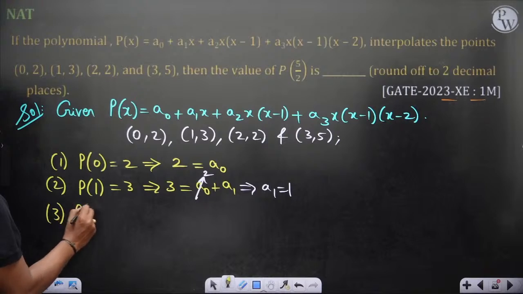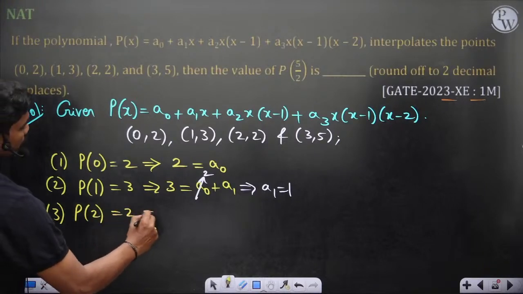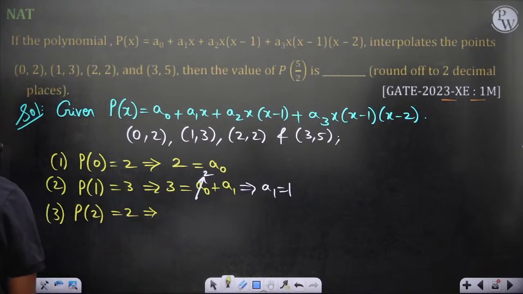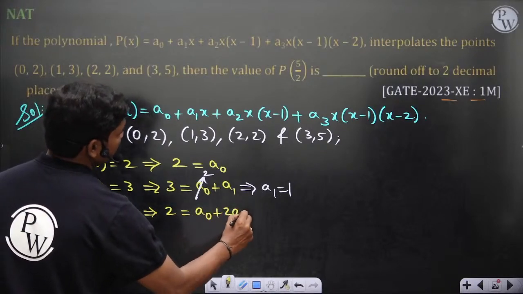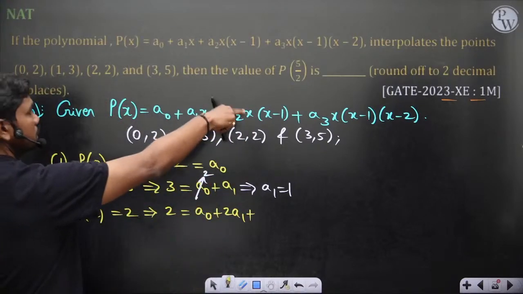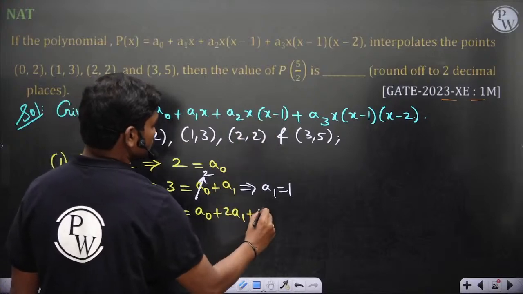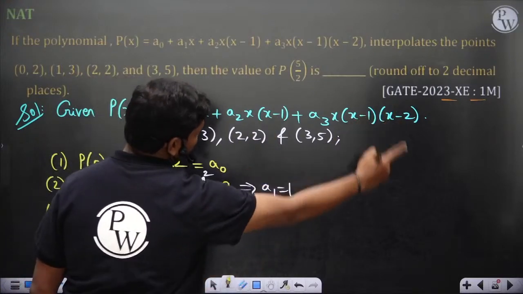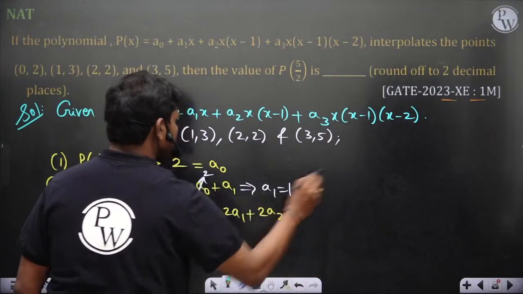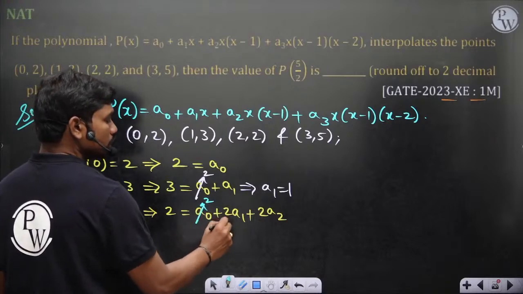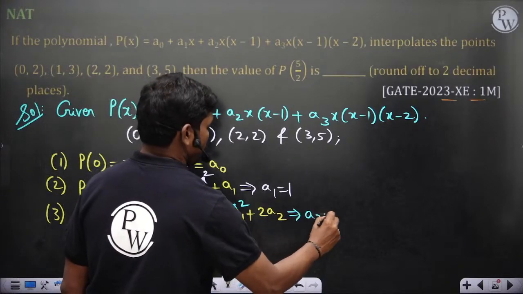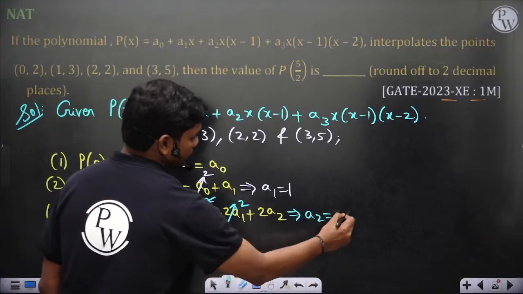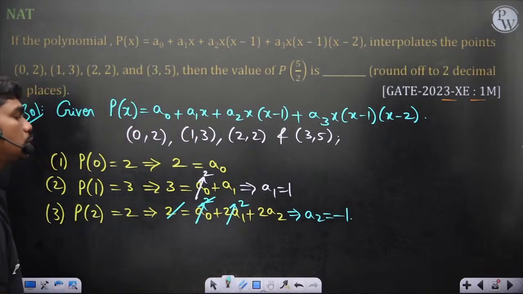Then third, P of 2 is equal to 2 actually here. So 2 is equal to a0 plus 2a1 plus, if you put 2 here, this is 2a2 into (2 minus 1), which is 1. So 2a2, and when you put x equal to 2, this term is 0. So clearly this a0 is 2, 2 times a1 is also 2, so a2 is equal to minus 1. So 2 plus 2a2 is equal to 0, and a2 is equal to minus 1.